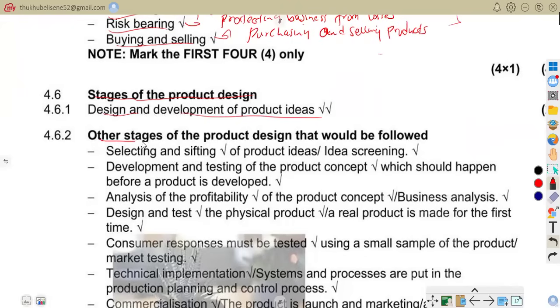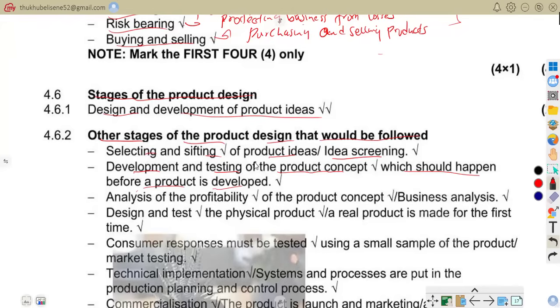Other stages of product design that will be followed: selecting and sifting product ideas, or idea screening. That is where you are selecting the best ideas. Then development and testing of the product concept, which should happen before a product is developed.